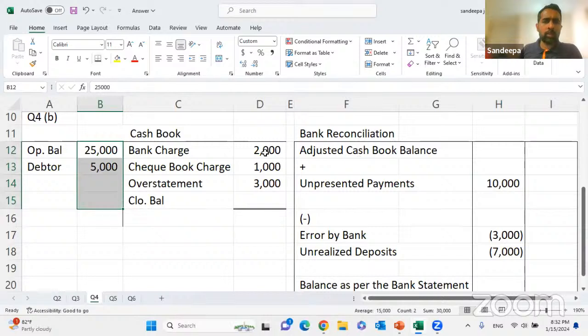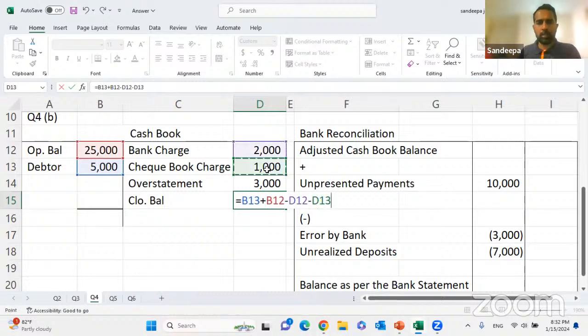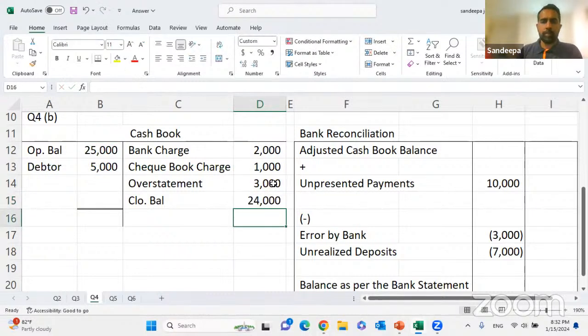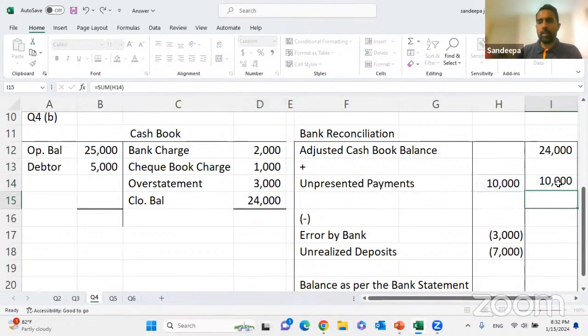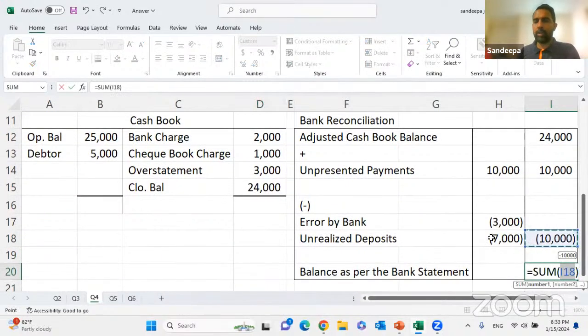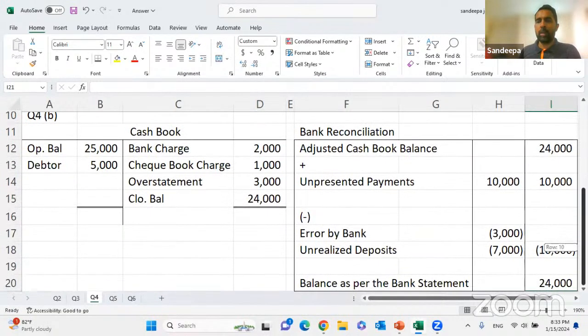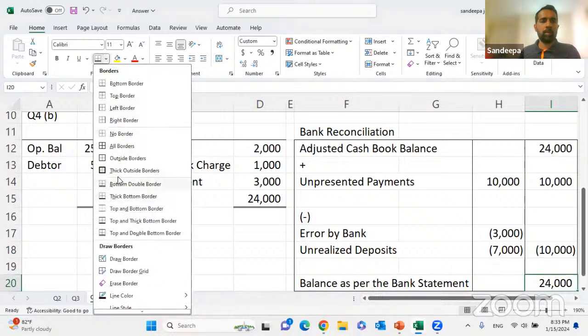Take the total here, 30,000, and deduct the balances from here. So 25 plus 5,000 minus 2,000 minus 3,000 is 3,000. So I'm getting 24,000. The adjusted cash book balance is 24,000. Minus 10,000. So the balance as per the bank statement is 24,000.